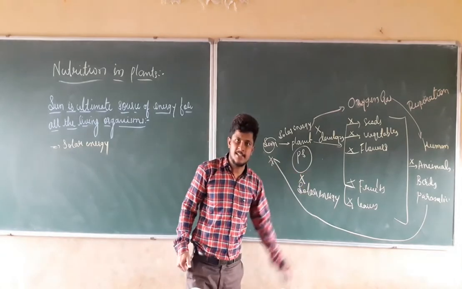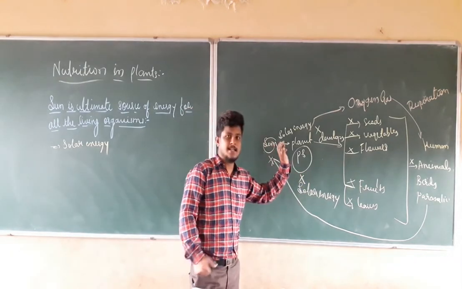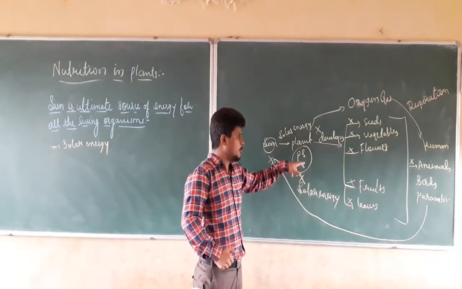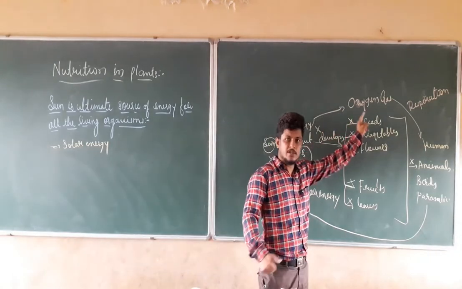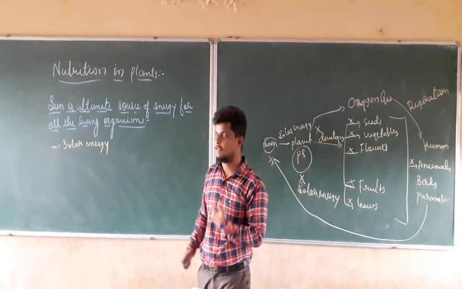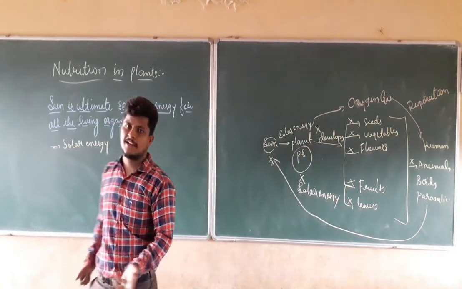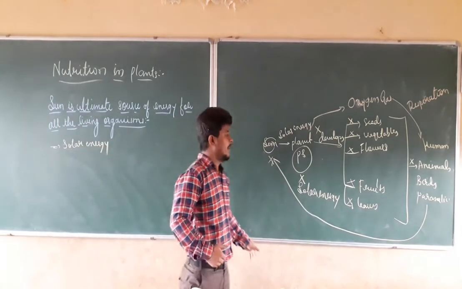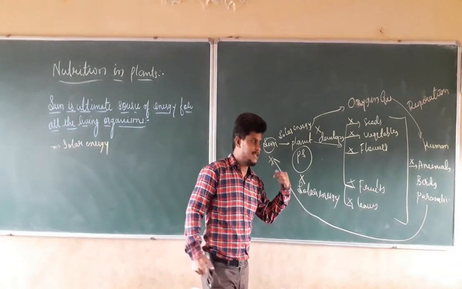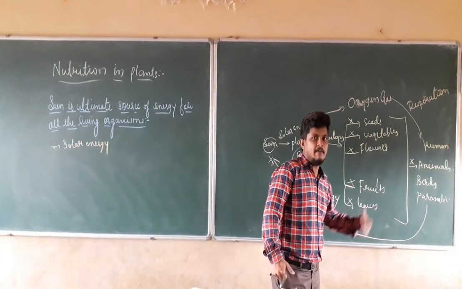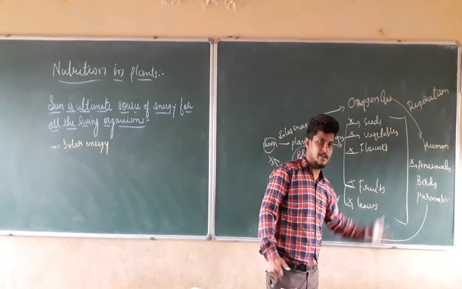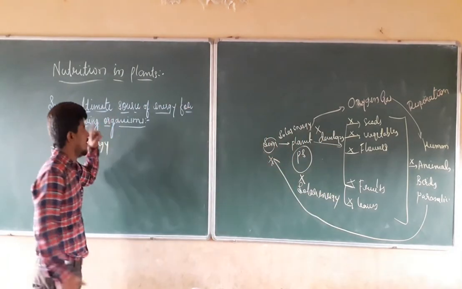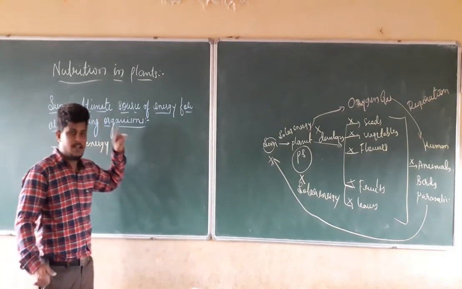When does photosynthesis occur? Due to the sunlight. When the sun produces the solar energy, photosynthesis occurs. By this means we get the oxygen gas for respiration. So without solar energy, will these things happen? No. Because of the solar energy these things are happening, and they are very important for all the living organisms. We can say that the sun is the ultimate source of energy for all the living organisms.